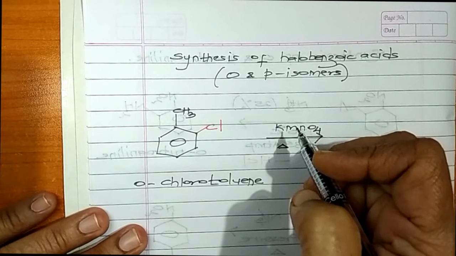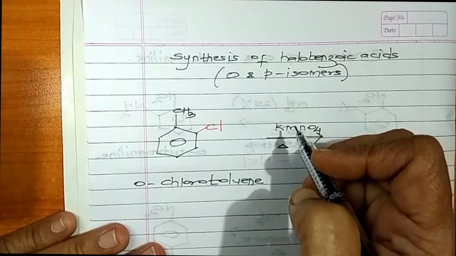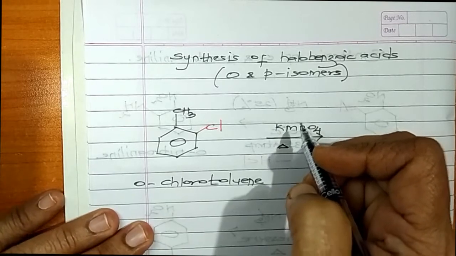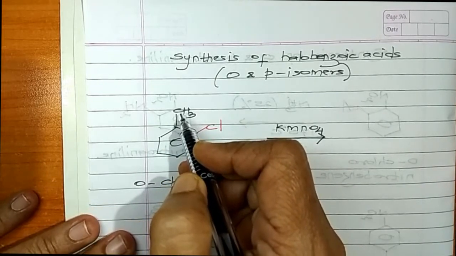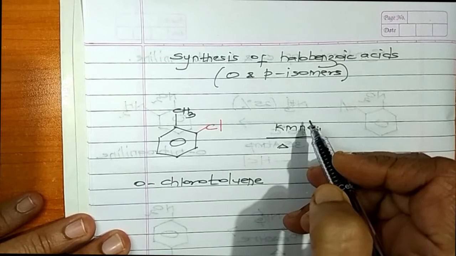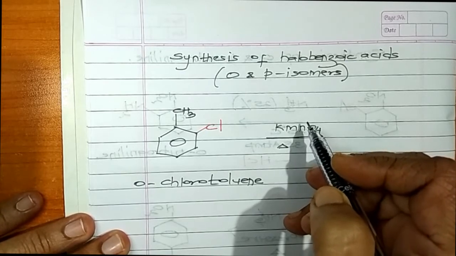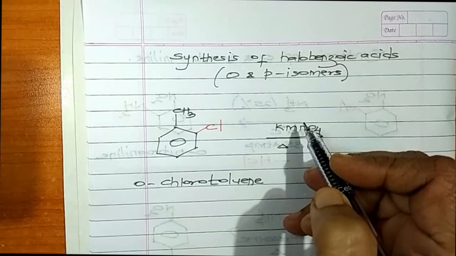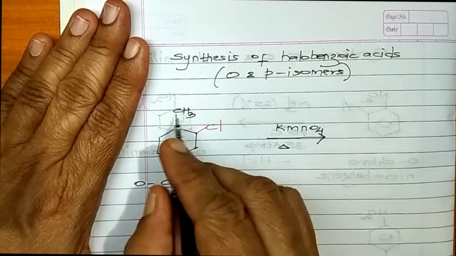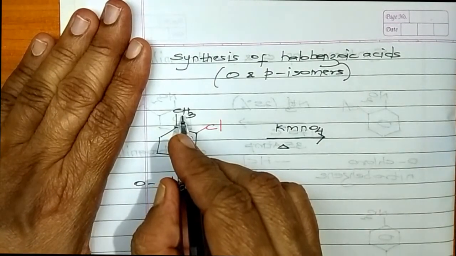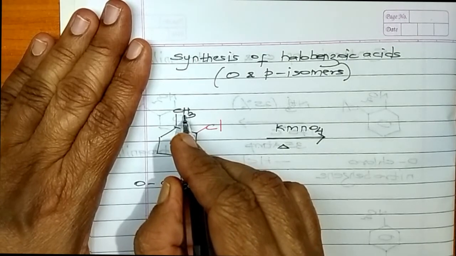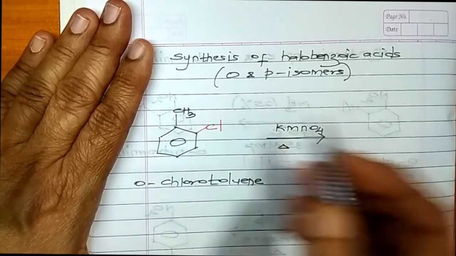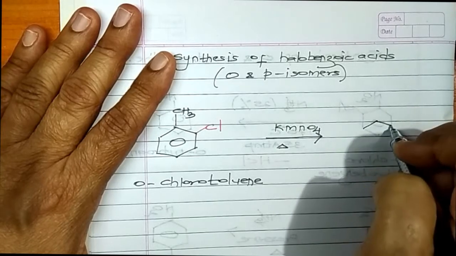So where will the reaction take place? What is our basic? The basic says that if I have a methyl group and if I make it react with potassium permanganate, which is an oxidizing agent, if I have potassium permanganate in the medium, then this methyl group will get converted to carboxyl group. Your methyl group will get converted to carboxyl group. Now how do we write this?